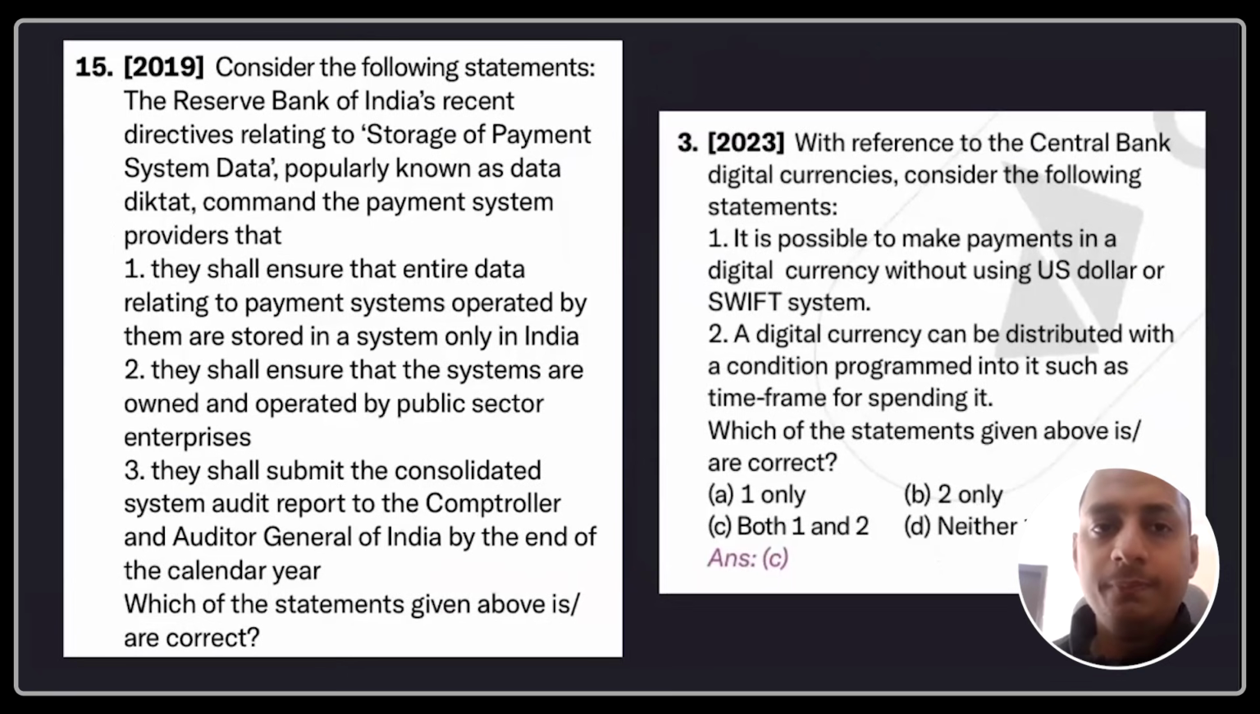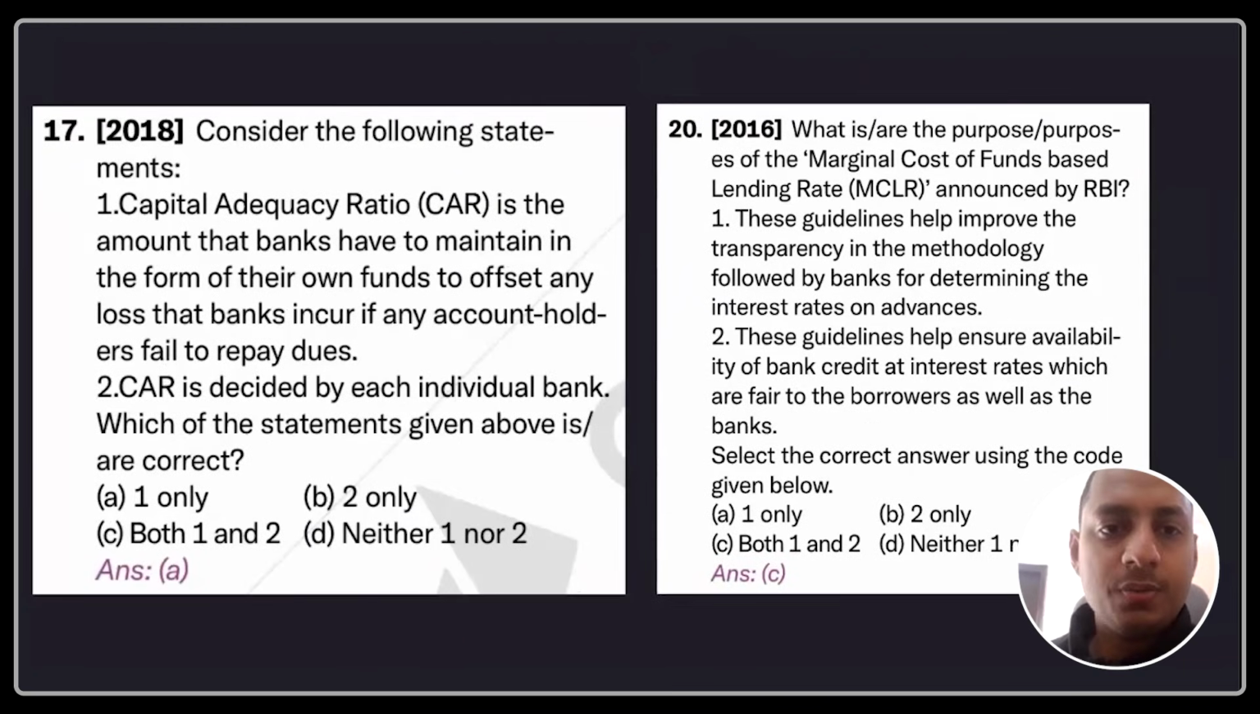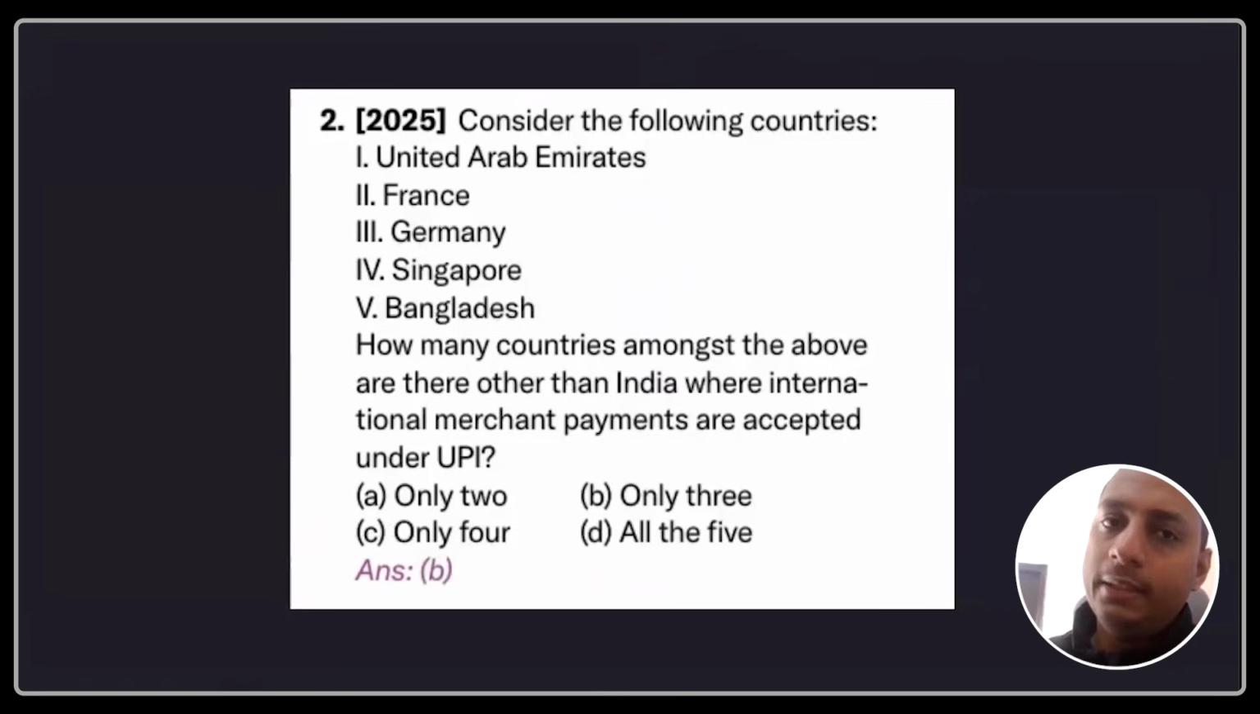Storage of payment system or the diktat was asked in 2019. In 2023, again a question with respect to digital currencies, which was introduced by RBI, or RBI was going to introduce. In 2018, capital adequacy ratio was introduced by RBI. Marginal cost of funding, these are all the RBI instruments, but you can say that these are also introduced by RBI. In 2025 as well, a question regarding UPI was asked.